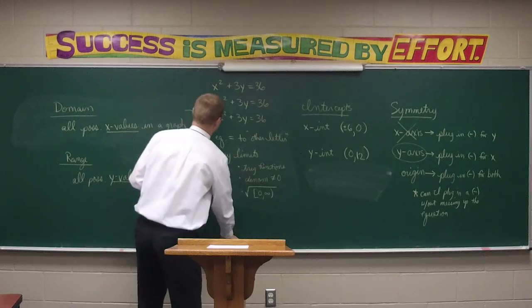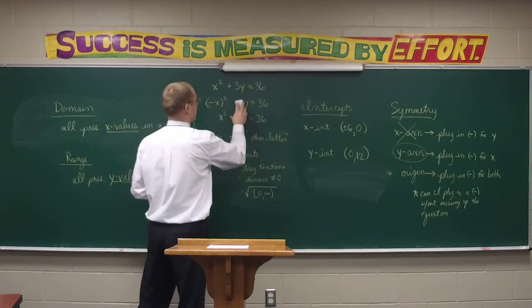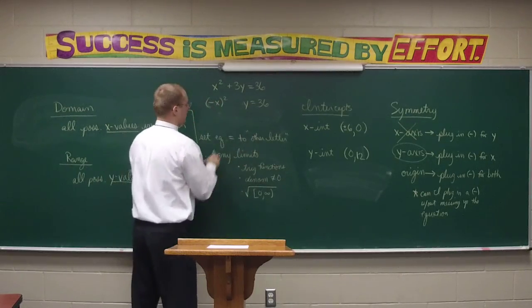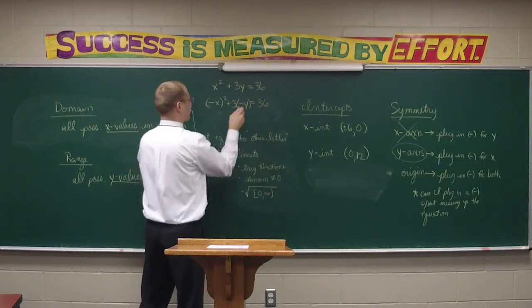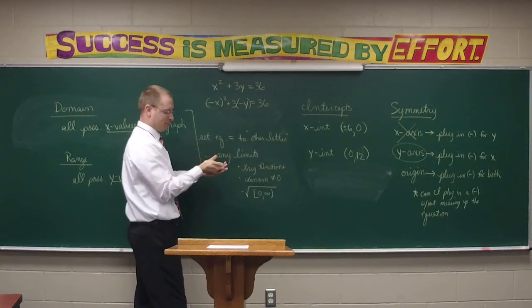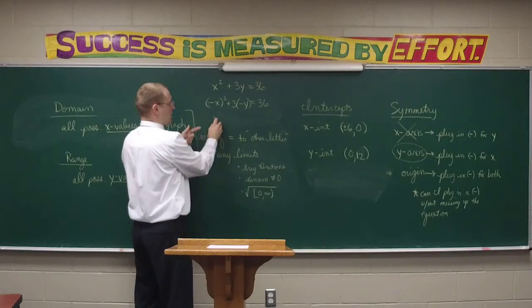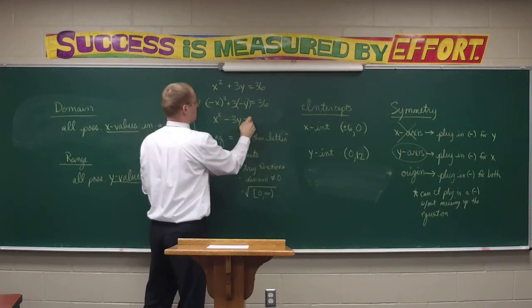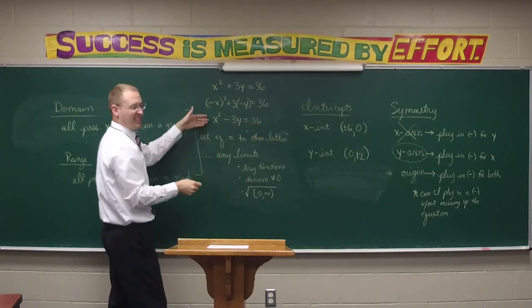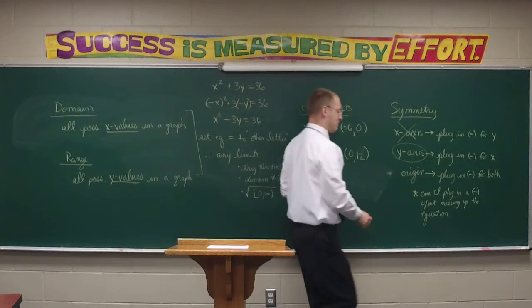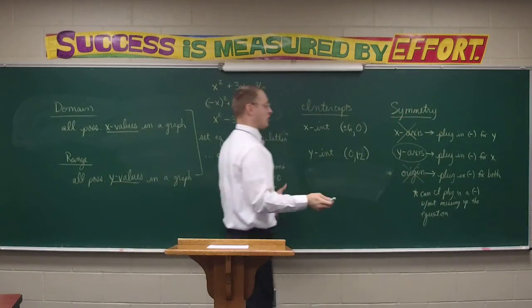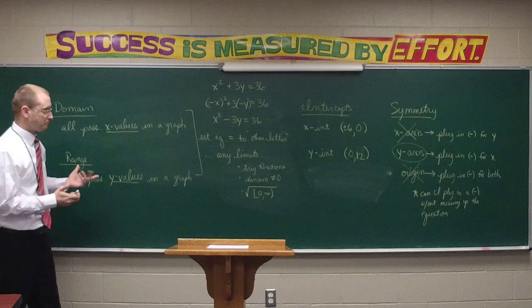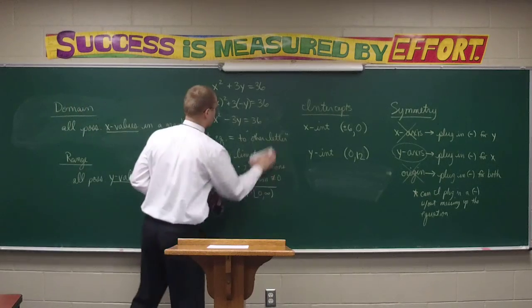For origin symmetry, we would have to plug a negative in for both of these. But again, what's 3 times negative y? And this, when you square it, is still a positive x squared. This becomes a negative 3y. Did I mess up the equation? Yeah, so it's not going to be symmetric to the origin because I couldn't plug in negatives for both of them. Domain and range very quickly as we finish.